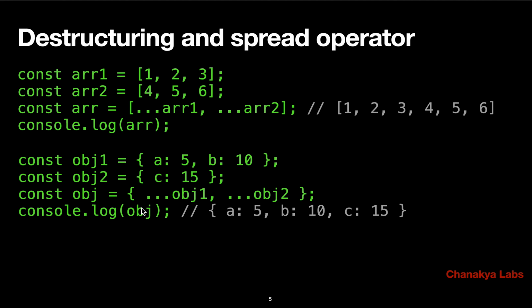Okay. Now again, let's try to use the spread operator and try to do destructuring of objects this time rather than simply arrays. So the idea is that here also the same thing will happen. If you have an object obj1 with some key value pairs, and you have obj2 with some key value pairs, and you now spread, then the new object will have all the key value pairs of both the objects combined.